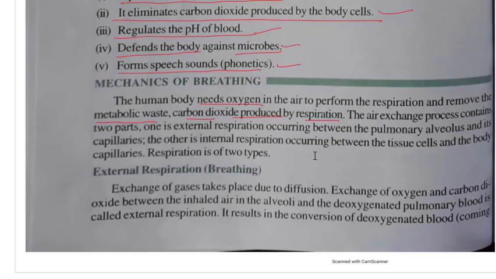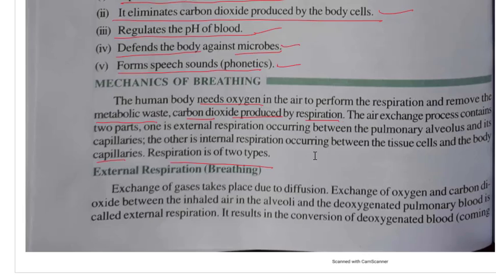The air exchange process contains two parts. One is external respiration, occurring between the pulmonary alveolus and its capillaries. The other is internal respiration, occurring between the tissue cells and the body capillaries. So we have divided respiration into two parts. One where there is exchange of oxygen and carbon dioxide in the lungs, that is called external respiration.